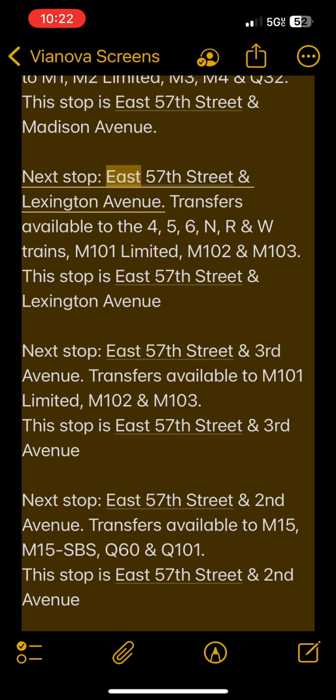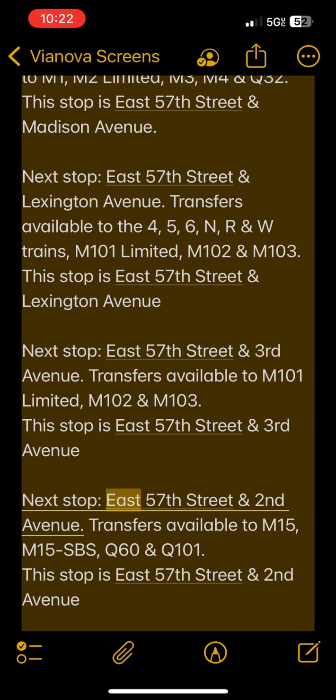Next stop, East 57th Street and Lexington Avenue. Transfers available to the 4, 5, 6, N, R and W trains, M101 Limited, M102 and M103. This stop is East 57th Street and Lexington Avenue. Next stop, East 57th Street and 3rd Avenue. Transfers available to M101 Limited, M102 and M103. This stop is East 57th Street and 3rd Avenue.